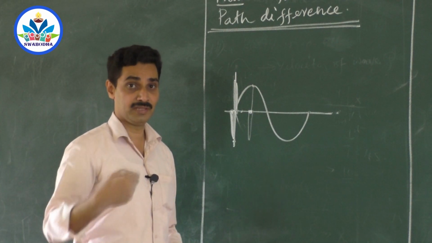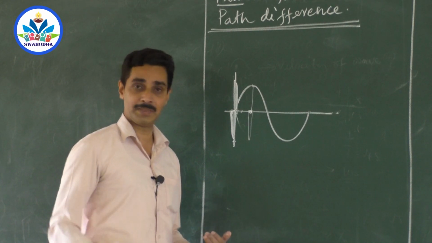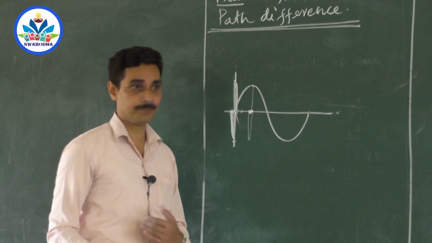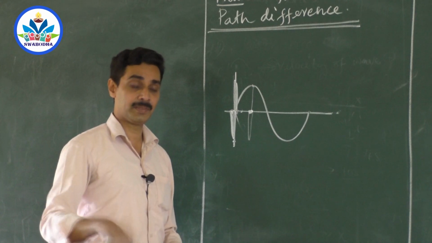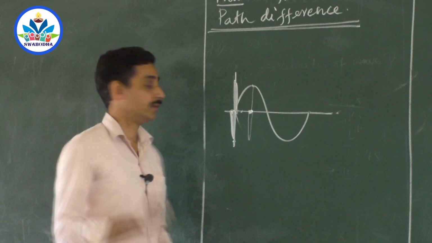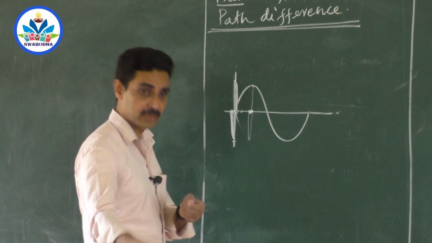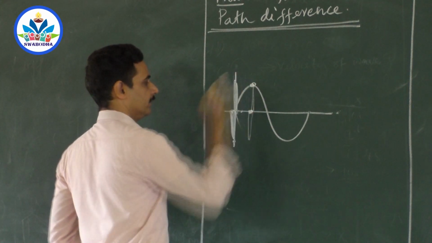1 second is remaining for the second one, because the first particle has completed 4 seconds, it has completed one oscillation. Say this is the second particle that I am referring to, and this is the second particle which I am interested in. It has started vibration 1 second later, and it has completed only 3 seconds now. That means it has started from 1 second, it has reached 4 seconds. Now it needs 1 more second to complete vibration. That means this vibration is still pending. That is why it is here.